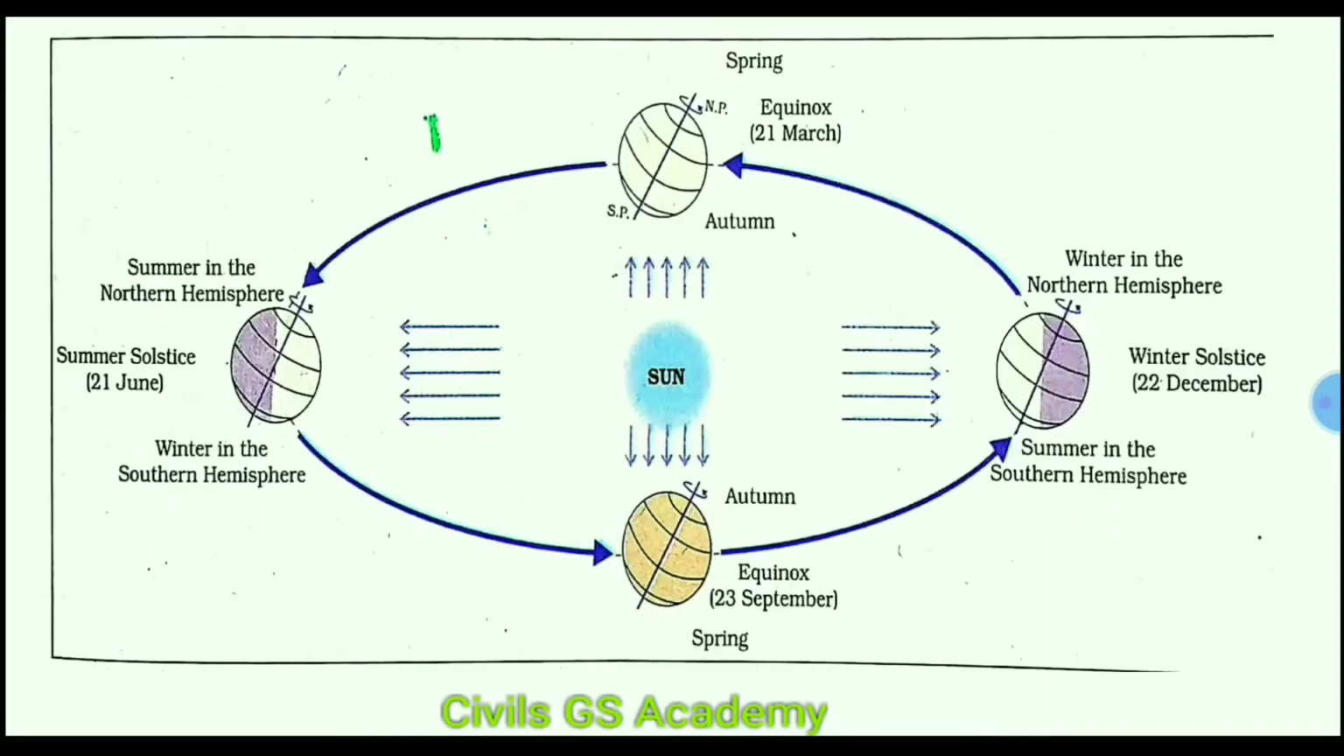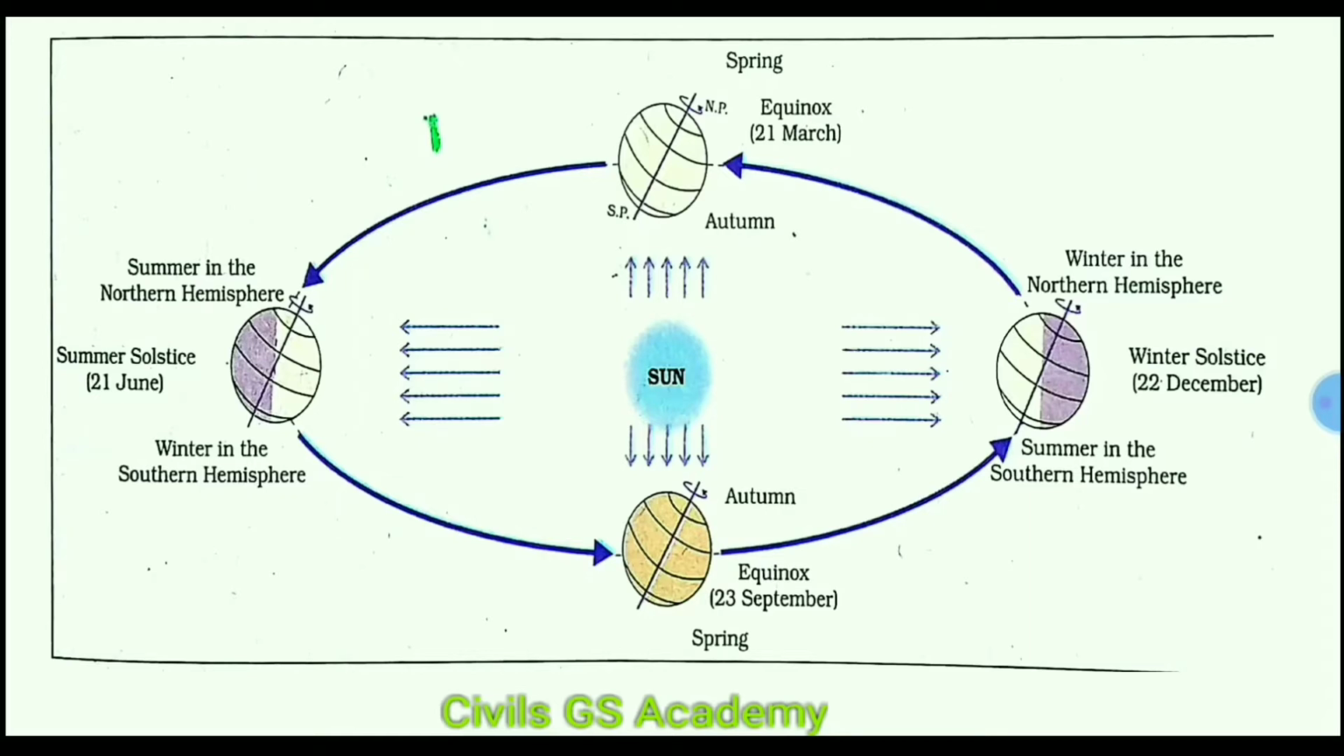Now we'll discuss this particular figure. This figure is very important. If you understand this figure, then the whole chapter will be clear to you. First we start from here. 21st June. 21st June is known as summer solstice.